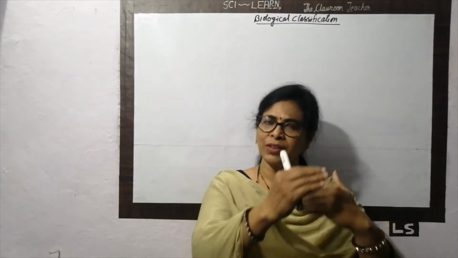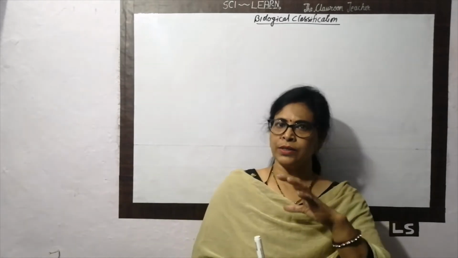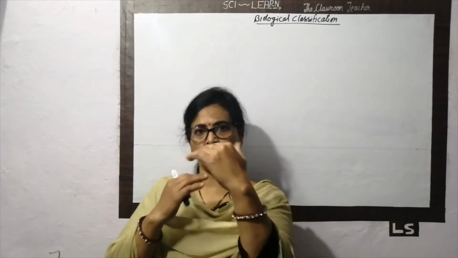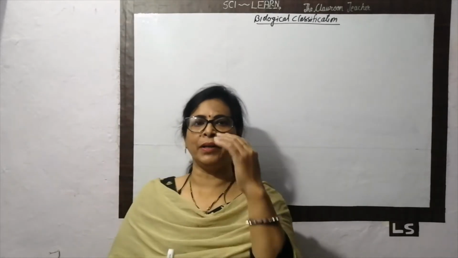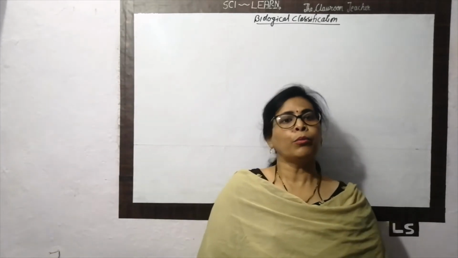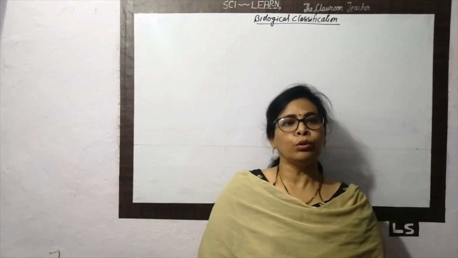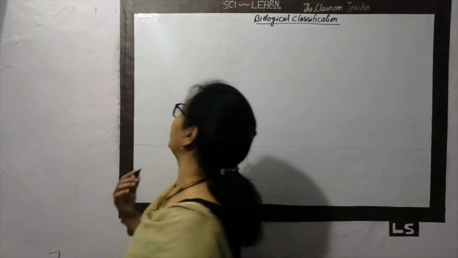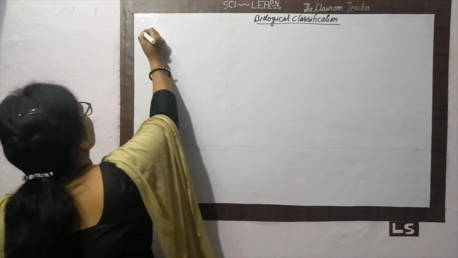That's why the number of the kingdoms increases. According to the five kingdom classification, we are going to include these two groups in the same MONERA group. MONERA group is classified into two subgroups, okay, and that is the Archaeobacteria and Eubacteria. So first is the Archaeobacteria.